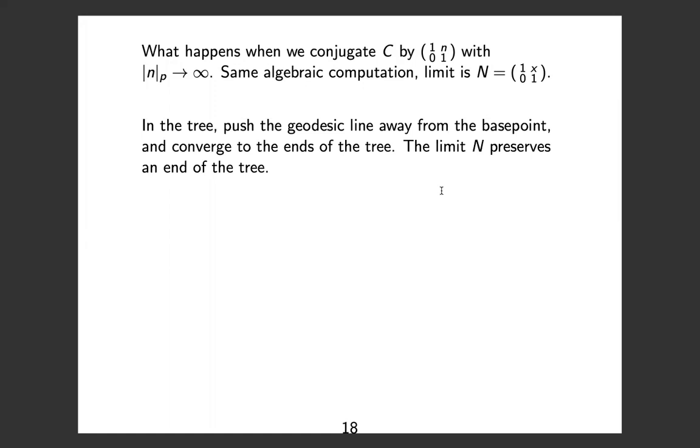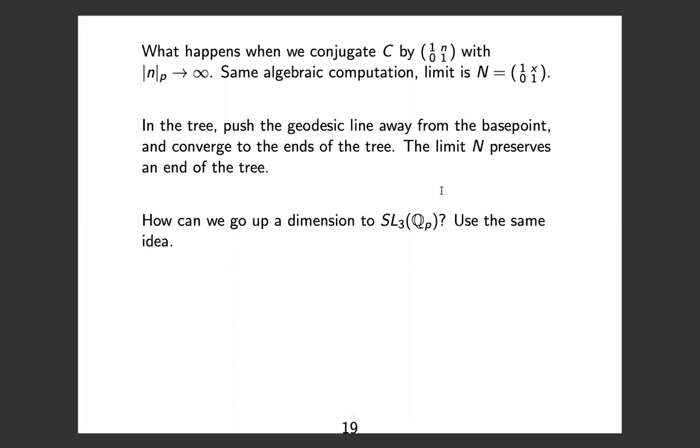And this bi-infinite geodesic has a base point. And what does 1 and 0, 1 do? It pushes this infinite geodesic off the base point, and it pushes it towards the ends of the tree. And as you get pushed out farther and farther into the tree, eventually you would converge to one end. And this limit group n preserves exactly this end of the tree.